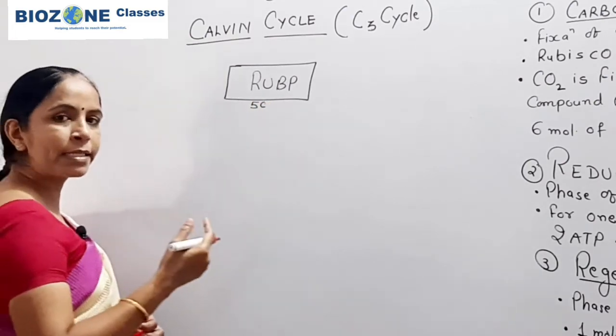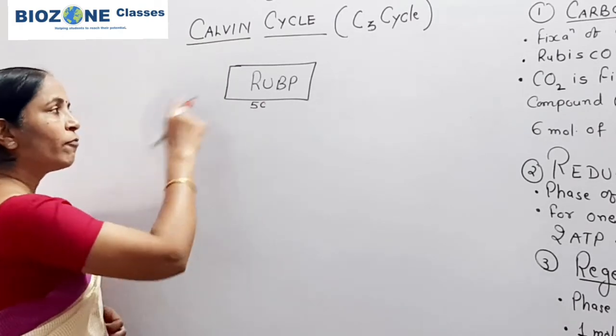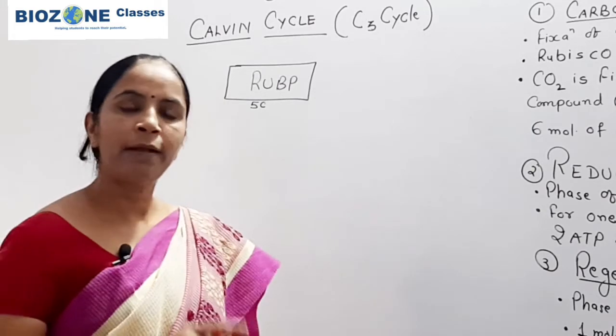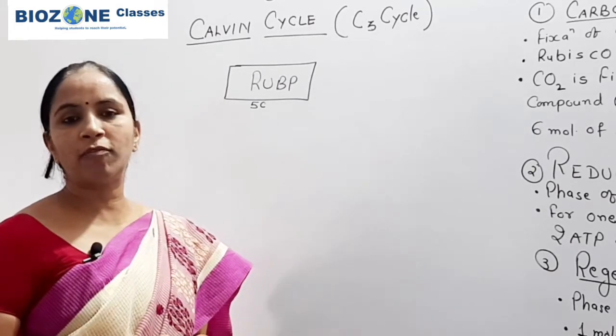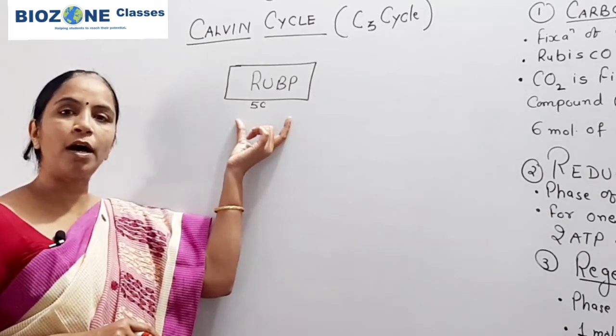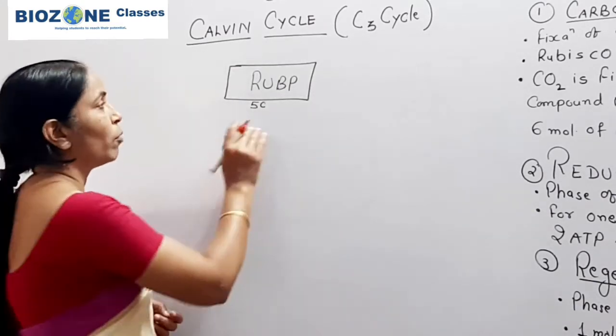In every cycle one RuBP enters, and in that way the cycle is completed 6 times. That means for the formation of one molecule of glucose, 6 molecules of RuBP are required. We draw the cycle only for one molecule.